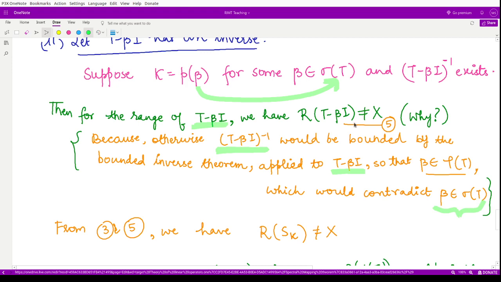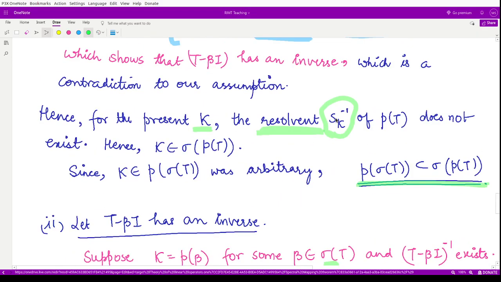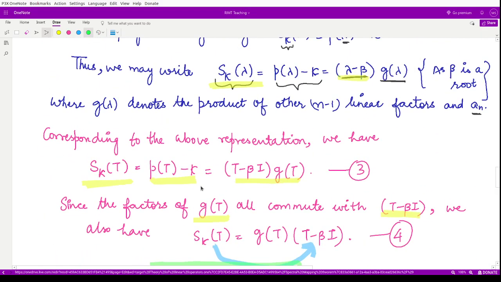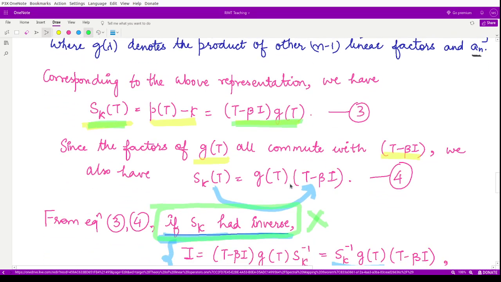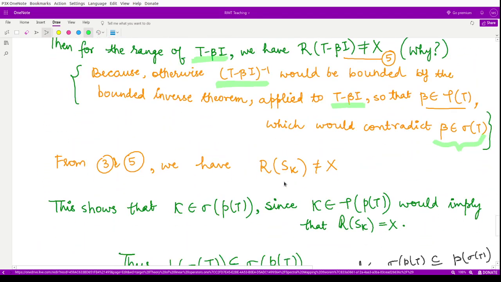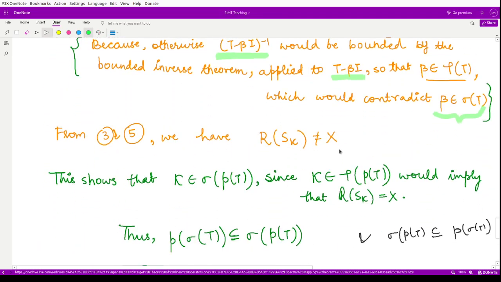So this cannot happen. If this cannot happen, that means the range of T minus beta is not equal to X, and using equation 3, which says that S_kappa(T) is nothing but (T minus beta I) g(T), using these two conditions we say that the range of the S_kappa operator is also not equal to X. If this is not equal to X, we can say that kappa will not belong to the resolvent set, because the third property for the resolvent vector is not satisfied here.